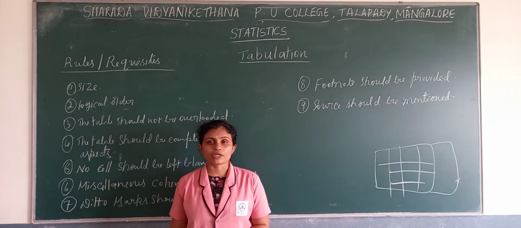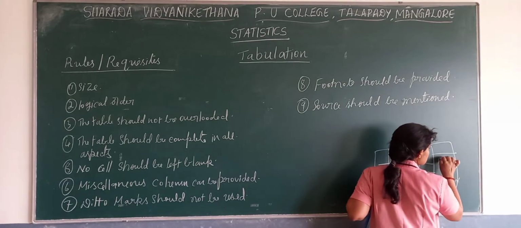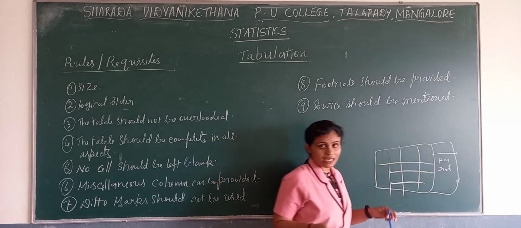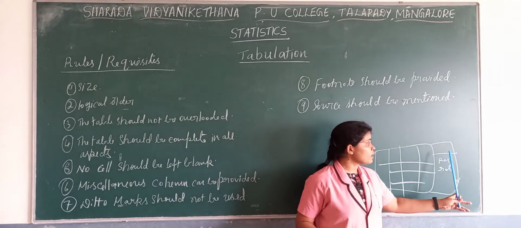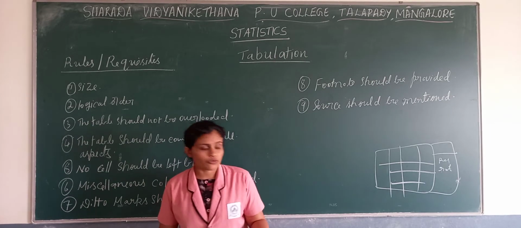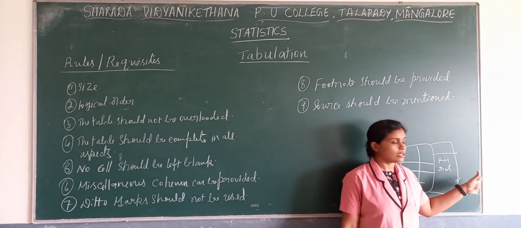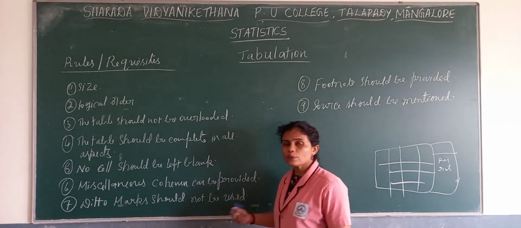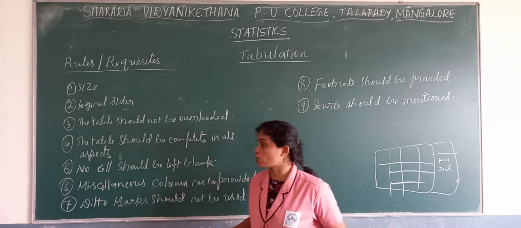For example, we may need to calculate percentages or ratios. If we need to do such work, we can prepare a miscellaneous column. Miscellaneous means other work that we may require, such as applying any formulas, and we can use that column. So a miscellaneous column can be provided to calculate ratios or percentages if required.